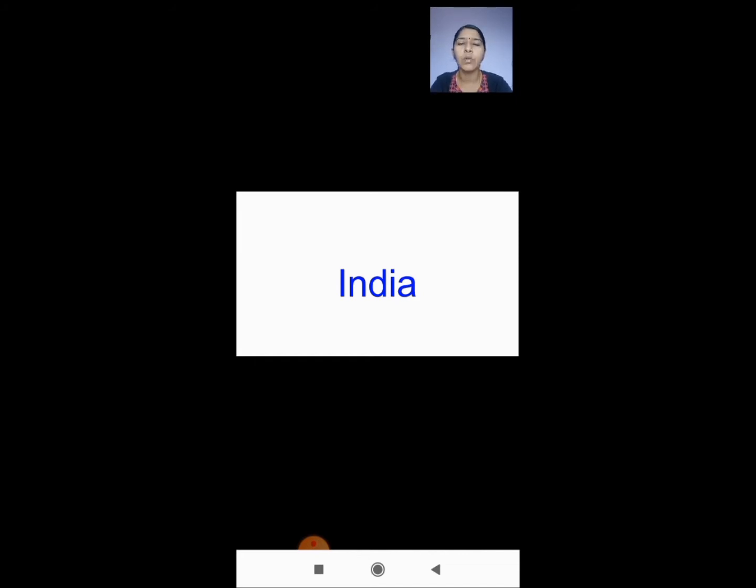Anyways, we are going to do the book back exercises after I finish this lesson. I'll be doing the book back exercise, and also I'll be giving you a project which will be used as your FA1 project.